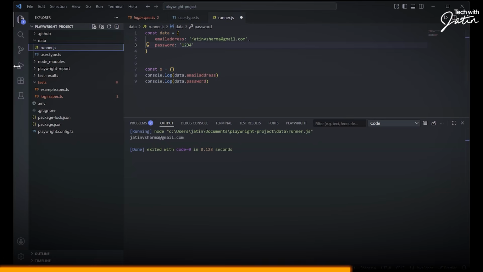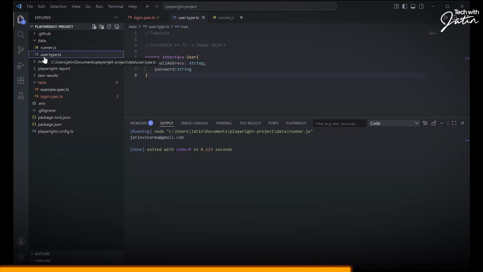So here I am defining that I will be having a type. I'm going to have a type of an object which is going to be user. Its structure is this. Now the same thing, right? A lot of times people will get confused: Jatin, why did you not create a class? That's a very obvious question. Why do you have to create it as an interface only?